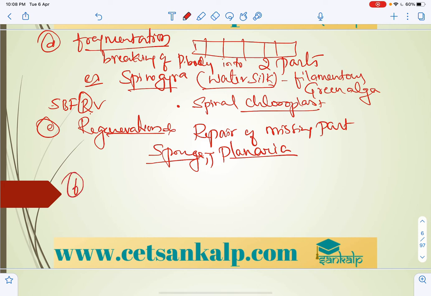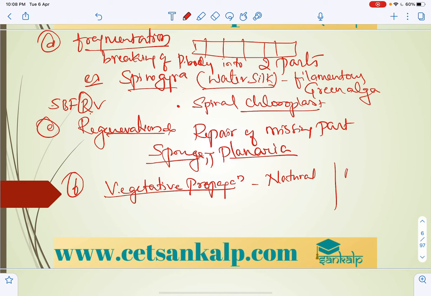And the last one, vegetative propagation, which is of two types. One is natural vegetative propagation, the other is artificial vegetative propagation.